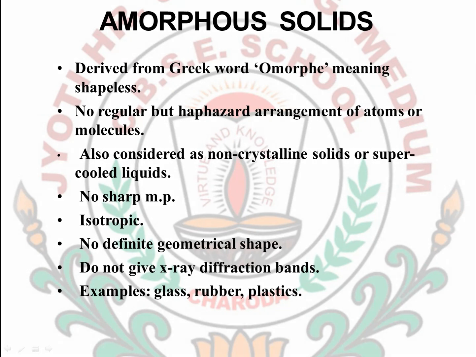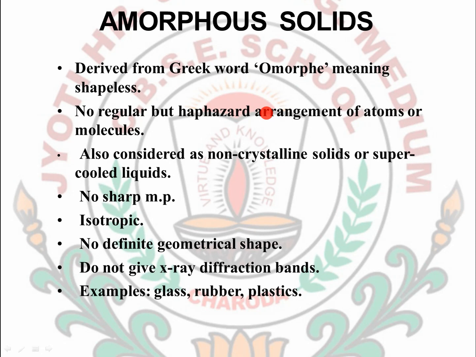Next is the amorphous solid. Okay. So what is an amorphous solid? The word amorphous is derived from the word amorph, which is a Greek word which means shapeless. So here we can conclude that the solids which do not have regular shapes have a haphazard arrangement.